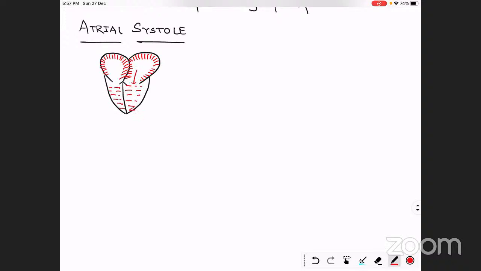So this is the functioning. What is happening due to contraction, or systole, of the atria?